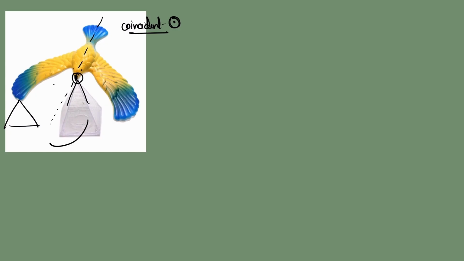How will it topple? It will topple clockwise. If I place the pivot somewhere over here, the bird will topple. This is the center of gravity. So this is where the weight of the body will act from. Right now the weight is acting from here, and the pivot is here. It will move anti-clockwise. Correct?